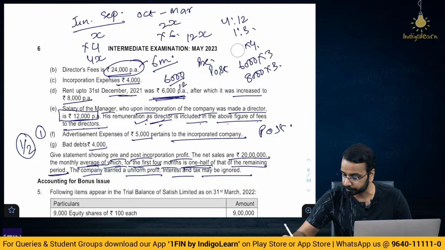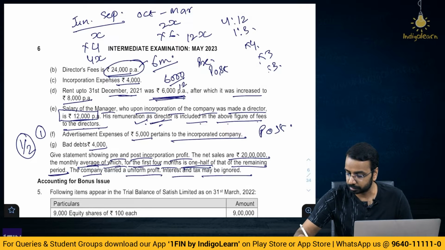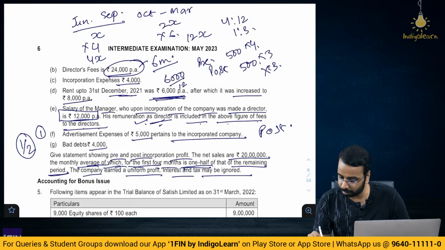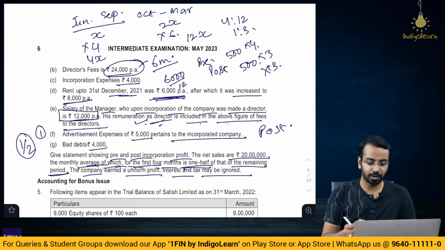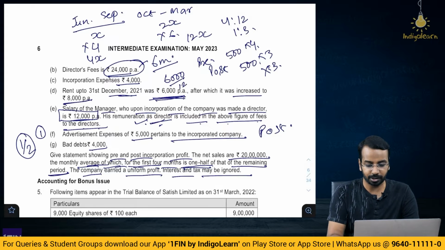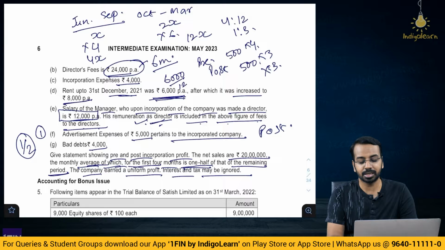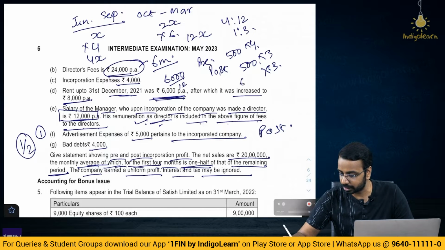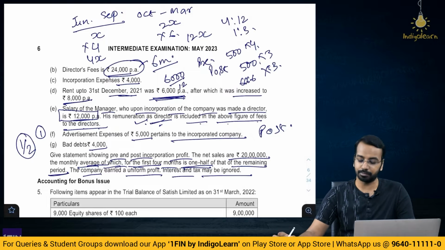So this is 500. This is 500. And after that, it has become how much? 8,000 per annum. So 8,000 per annum means 8,000 divided by 12, you get 666 per month. So you have to take 666.6 into 3 months, right?